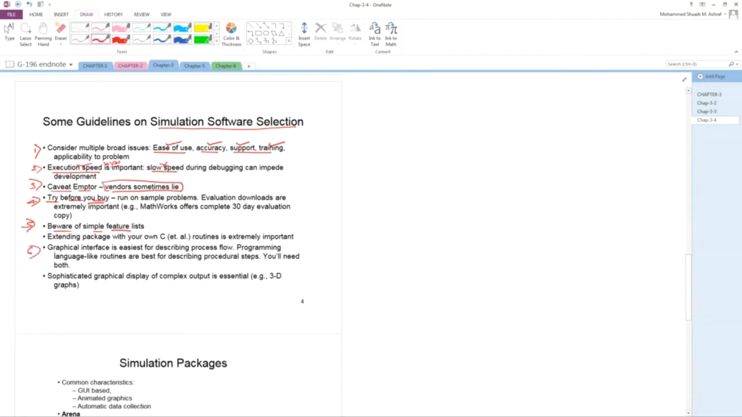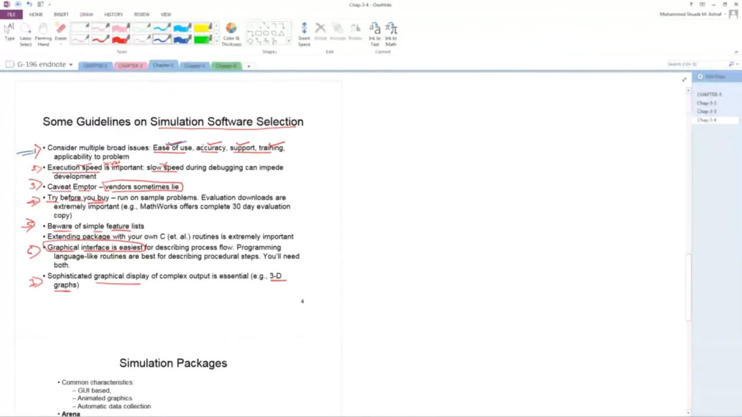See here, number 6, graphical interface is easy. The graphical interface must be easy to use. Next, number 7, 3D graphical display. Okay, so it will support all these. So these are the 7 guidelines that you should remember when you want to purchase a new simulation software. Understand? So these are the 7 guidelines.